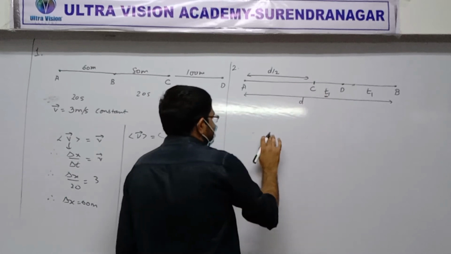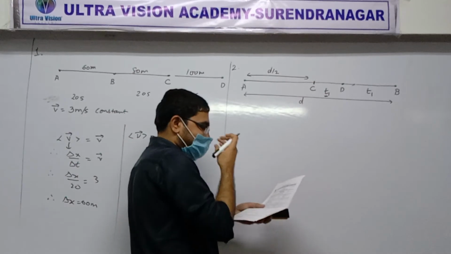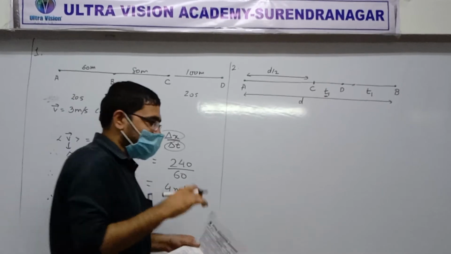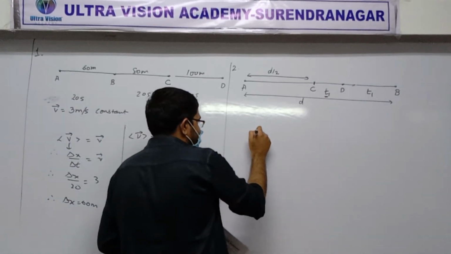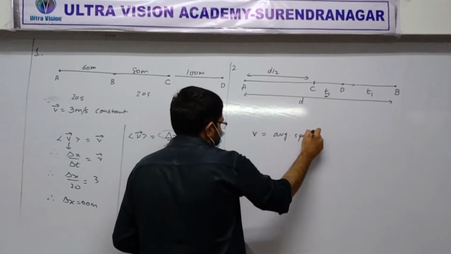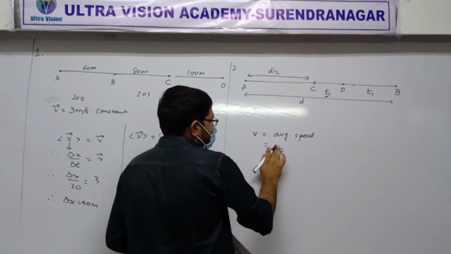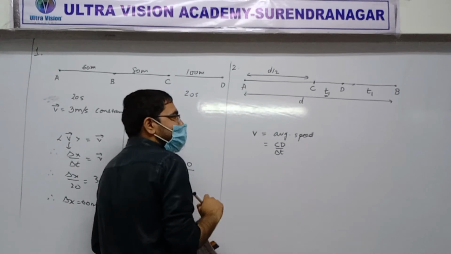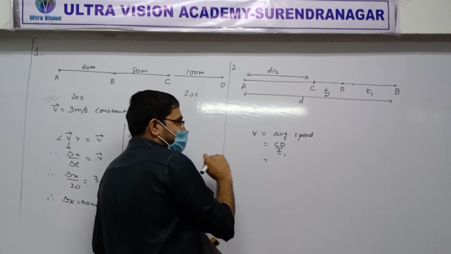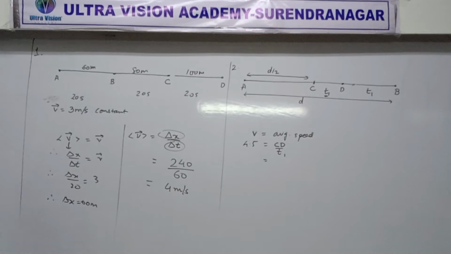See, C to D, it is given that the speed over here is not changing. From here to here, the speed is always 4.5. Once again, if speed is constant, we can say that speed will be equal to average speed. What is the formula of average speed? D by delta T. D means distance traveled, that is CD. Delta T means time interval, that is T1. And the speed is 4.5. So CD will be equal to 4.5 into T1. Did you get that?